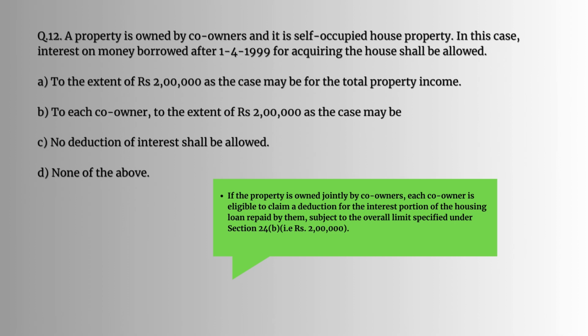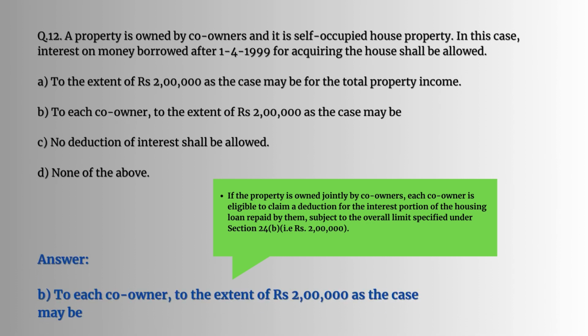Question number 12. A property is owned by co-owners and it is self-occupied house property. In this case, interest on money borrowed after 1/4/1999 for acquiring the house shall be allowed. So, if the property is owned jointly by co-owners, each co-owner is eligible to claim a deduction for the interest portion of the housing loan repaid by them, subject to the overall limit specified under section 24B, that is Rs 2 lakhs. So the answer would be to each co-owner to the extent of Rs 2 lakhs as the case may be.